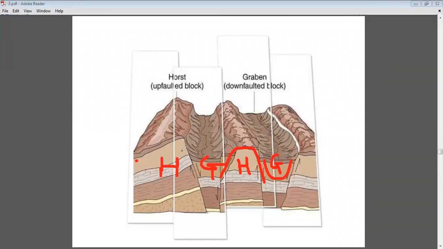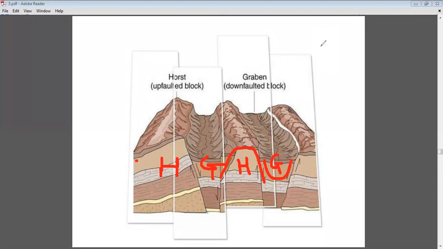Okay, so when you get alternate depressions and alternate elevations in the mountain ranges, such mountain ranges always show horst and graben faults. You can't observe it from the surface, okay, because there are various difficulties in identifying such deep faults from the surface. When you see the cross section, you can clearly identify these faults in large mountain ranges. So this is about the last type of fault, that is the horst and graben.